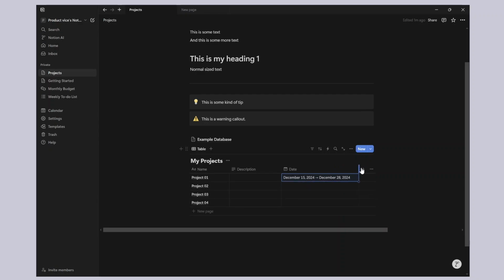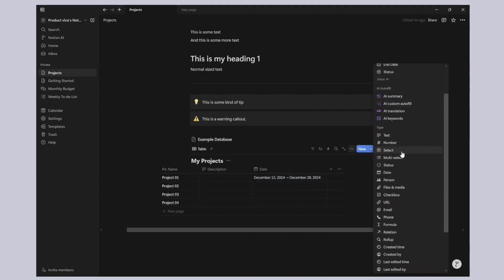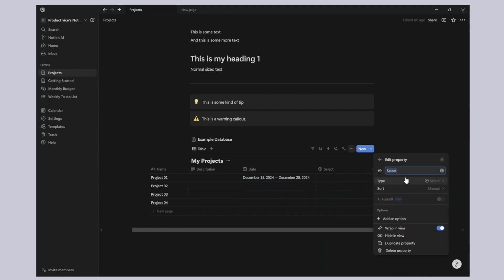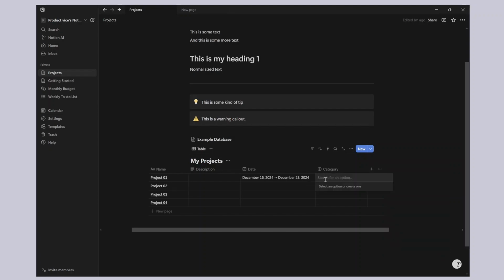Then I can expand and shorten these columns to whatever I want. I want to add more columns. Let's say I want to add a select type, which is basically different categories that you can add as a column. So I will just say category, and then within category, if you want to add different kinds of categories, you can just type in here. Let's say I will say design, I can say engineering for a different project, I can say marketing for another one. I will just add another design project, right? So these are different categories of these projects.